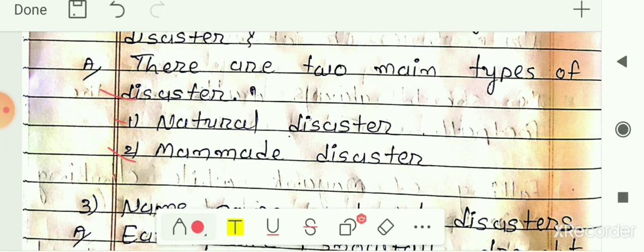This event brings destruction, it occurs suddenly, and it involves loss of life and property. However it is man-made, it is known as a disaster. So these two types are natural disaster and man-made disaster.